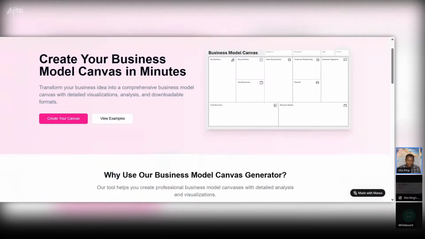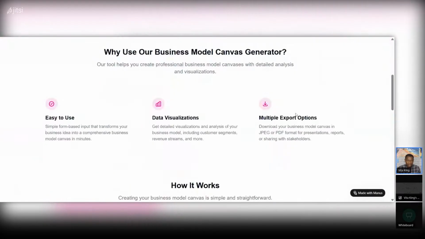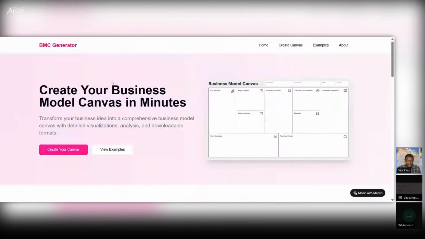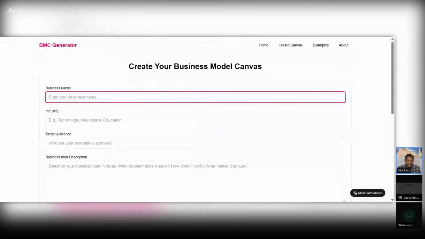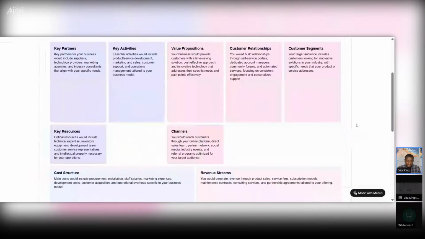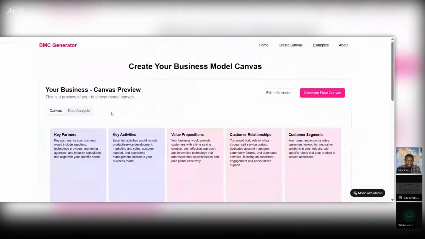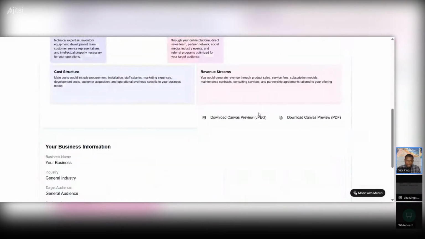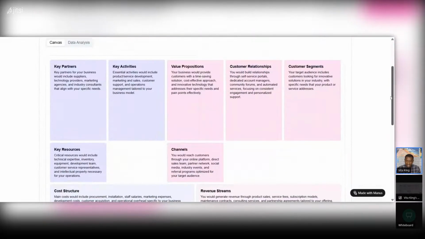So this is what I built for another client, a business model canvas. This one I used another platform called Manus. So watch this. You can go here and enter the name of your business and so on, and then you can hit preview business. There we go, right here. It gives you a business model canvas preview of your business. So this is something that I was able to build for a client.